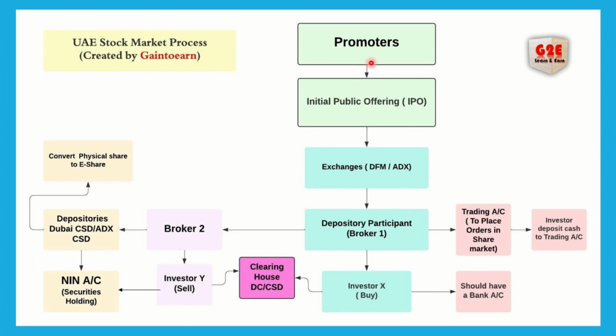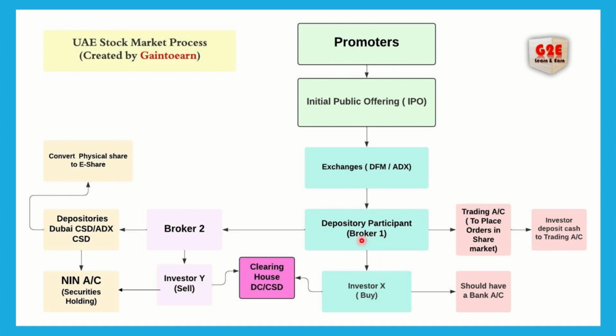Now we can look at how it works for promoters. If promoters, or company owners, require money from the public, they will issue shares through an initial public offering, that is an IPO. They will list this IPO through an exchange, that is DFM or ADX. If they are listing there, as investors we do not get shares straight from the exchange. So there is an intermediary between the investor and the exchanges.